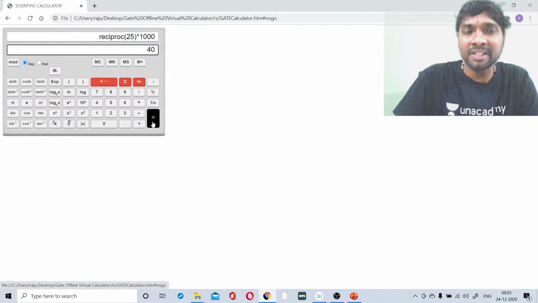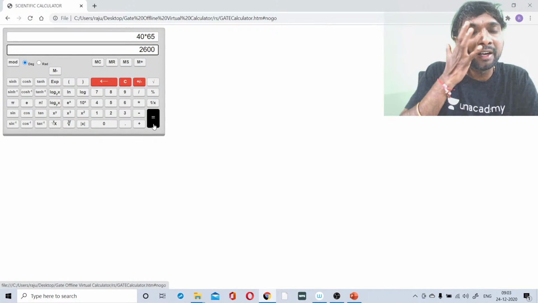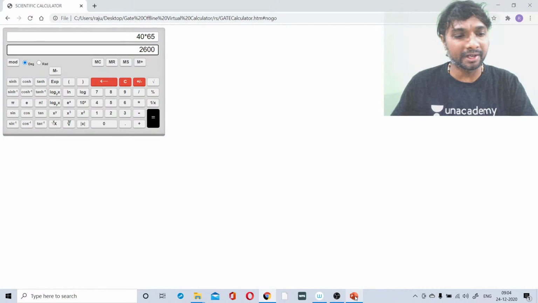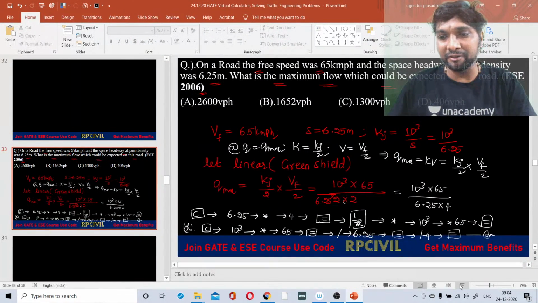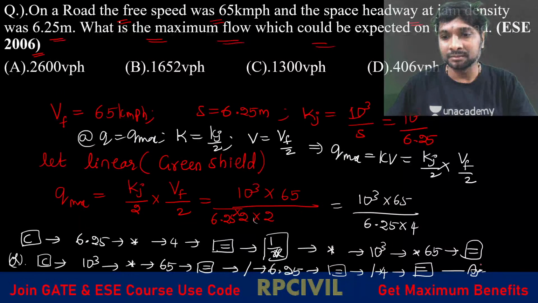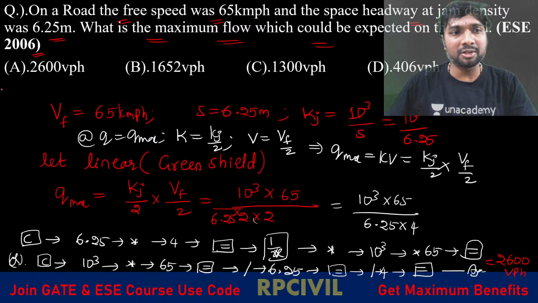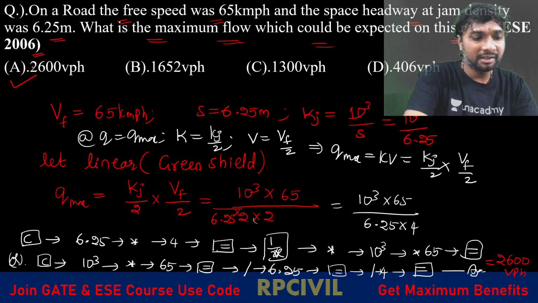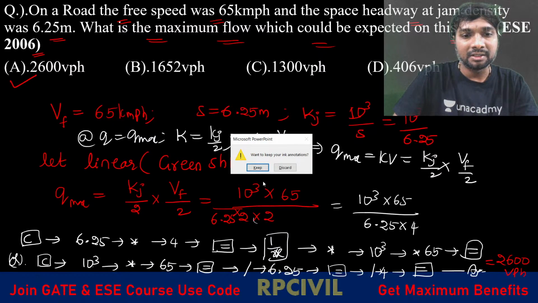Equality symbol. Then again multiplication, with 65. Equality symbol, right? Like that, we are getting 2600 here, right? So what is the answer you are getting finally? Q maximum equals 2600 vehicles per hour. So 2600 means option A. Shall we do it by the first way? Yes, we will do it by the first way.